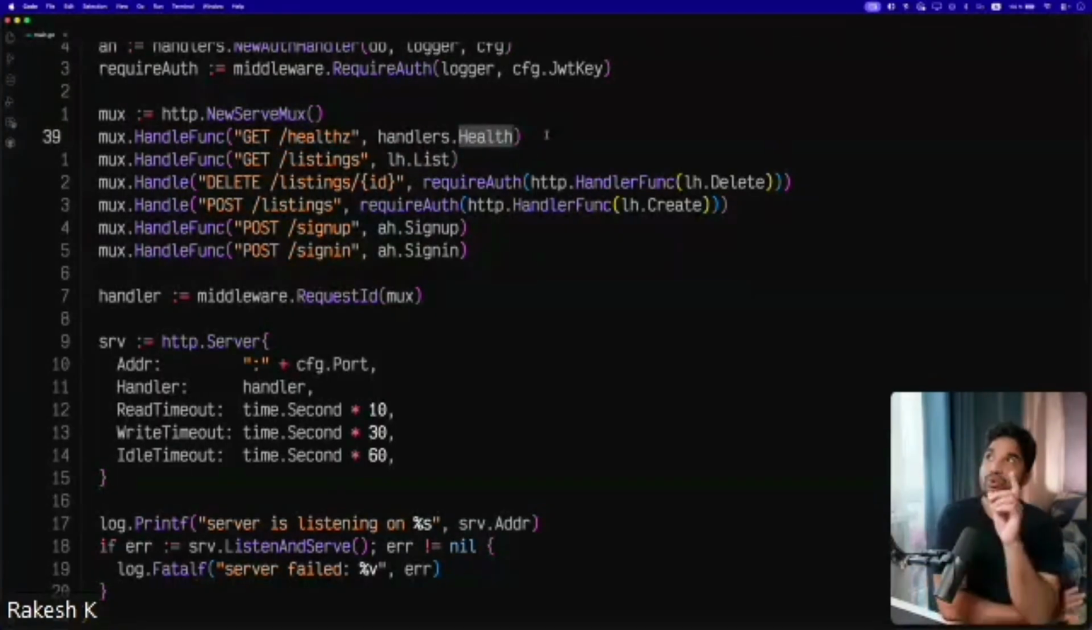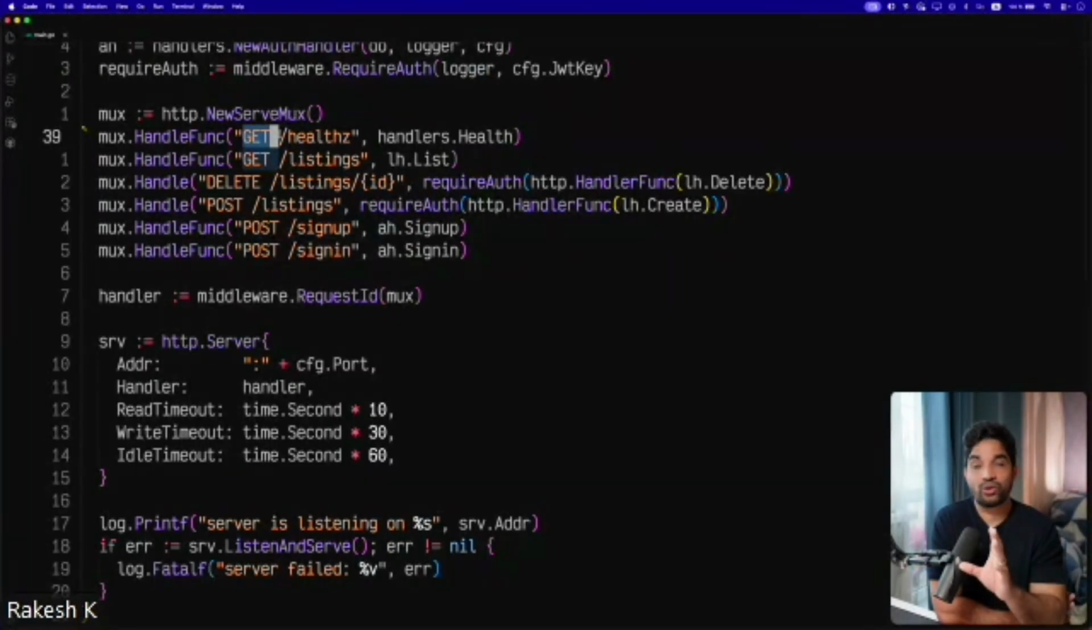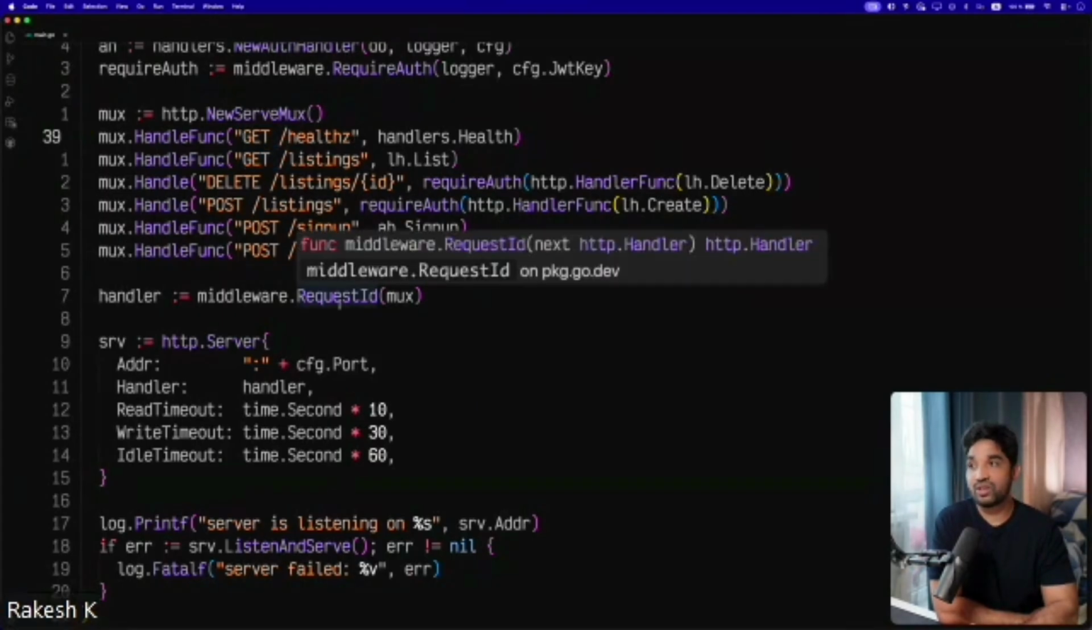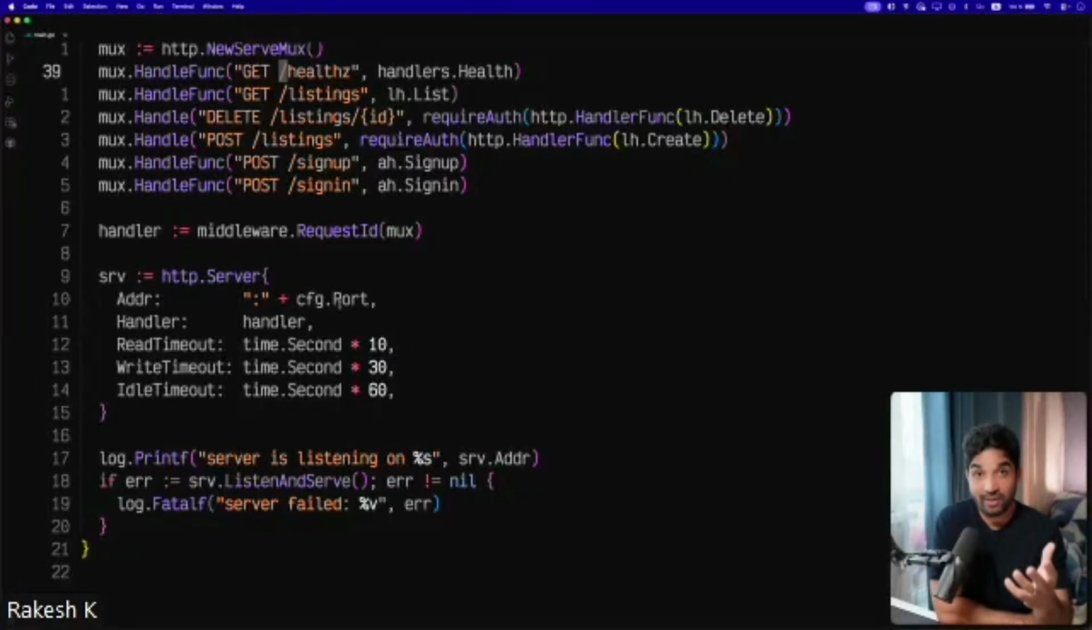Before Go 1.22, we didn't have this. We couldn't mention the HTTP methods, and that's where people used to reach for third-party routers. There are many, like Gin, Gorilla, Echo. There are many frameworks and libraries available. But after Go 1.22, we got this. We could mention the HTTP methods, and we could get the parameters as well, query parameters. Before this, we had to parse it manually.